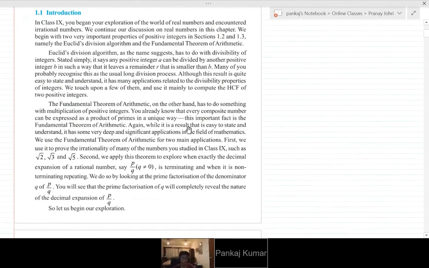So real numbers, as we just discussed. Till 10th class, you will be studying real numbers only, and you will not be studying complex numbers or imaginary numbers. They are also known as complex numbers, and it is very interesting when you study them, but we'll not touch it for now.